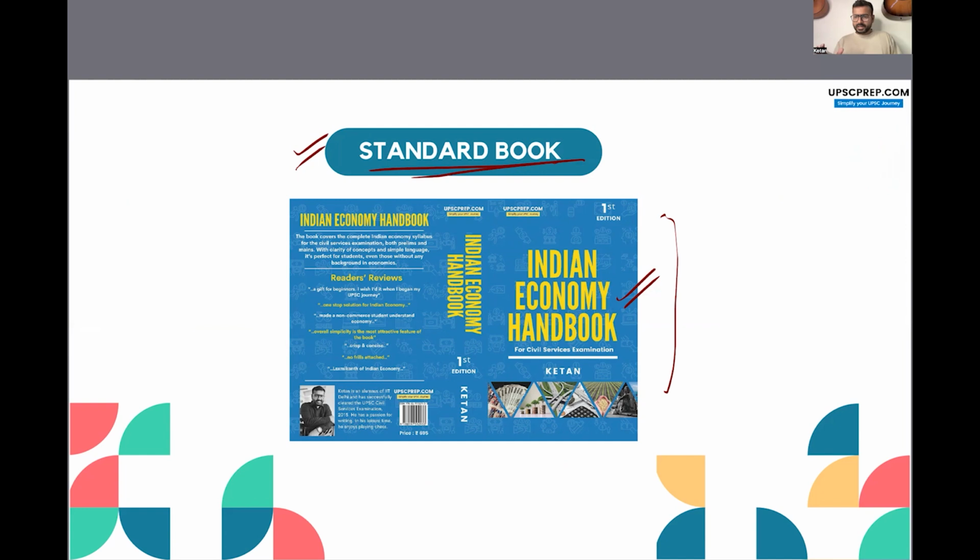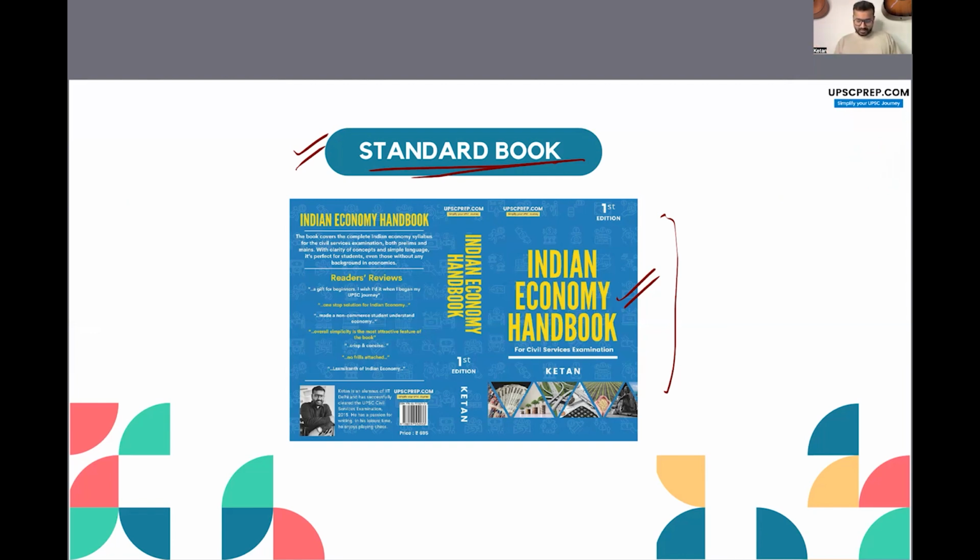Okay. Now here I again recommend that you pick only one standard book. If you have already read some book, maybe Ramesh Singh, Vivek Singh, Nitin Singhania, then stick to it, because the subject matter is not going to be very different in different books. अगर दो तीन book पढ़ लोगे तो that will only lead to duplication of efforts and will confuse you even more. तो एक ही book उठाओ और उसी को बार बार पढ़ना है.